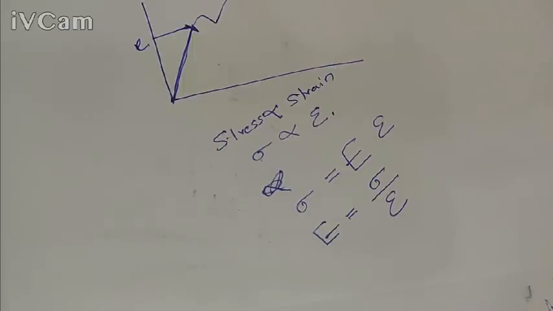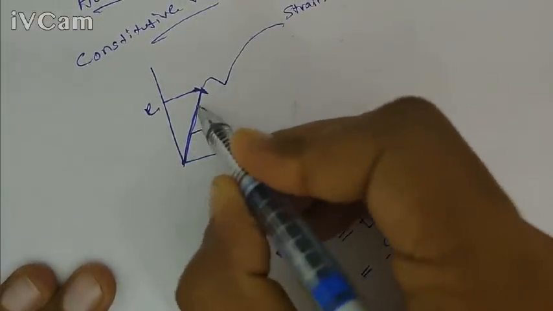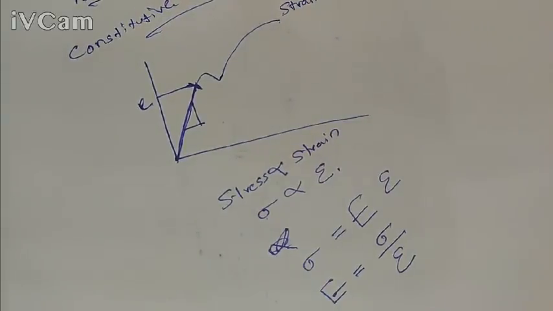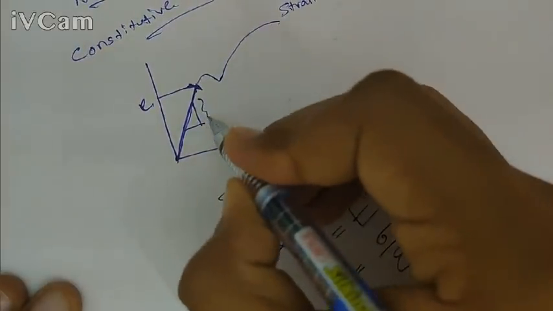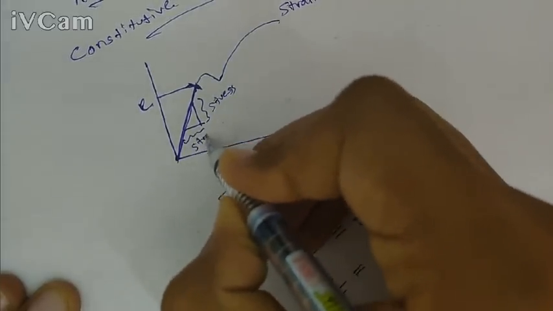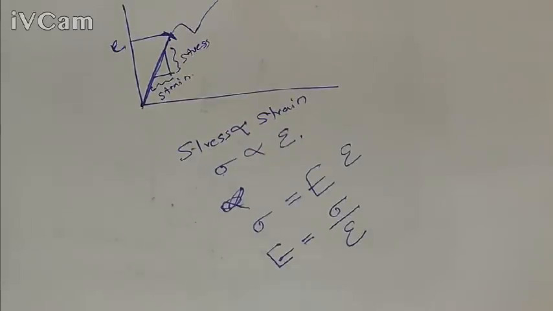And what is Young's modulus? It is the slope of this graph up to the elastic limit, because this is stress and this is strain, so the slope will be stress by strain. So Young's modulus or modulus of elasticity is the slope of the stress strain graph up to the elastic limit.